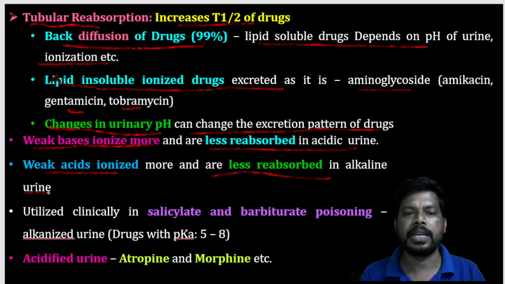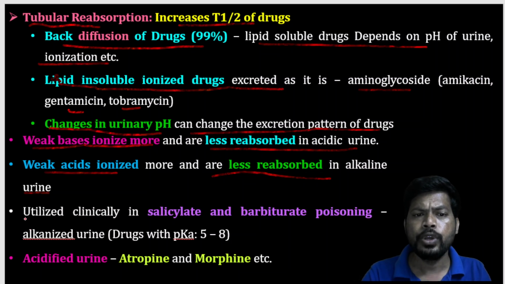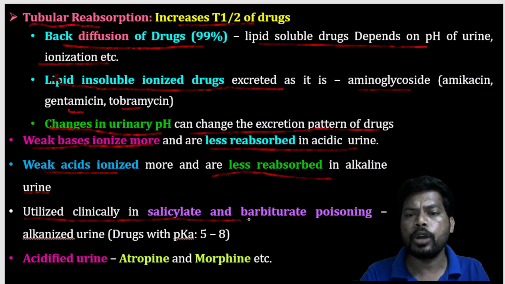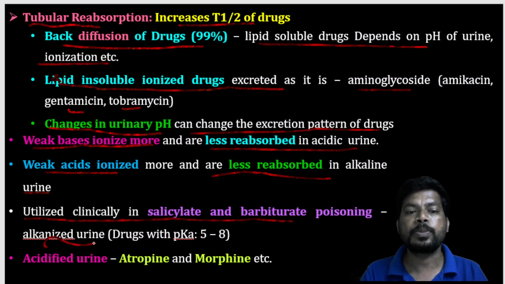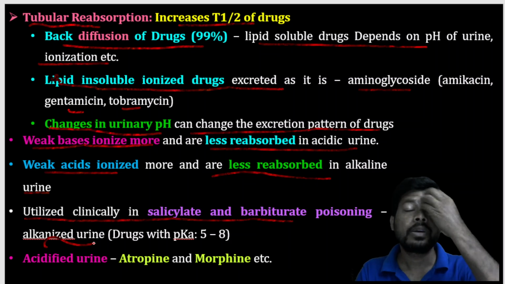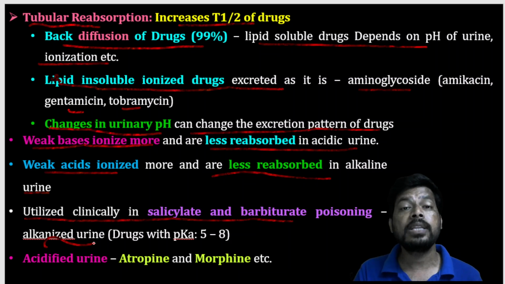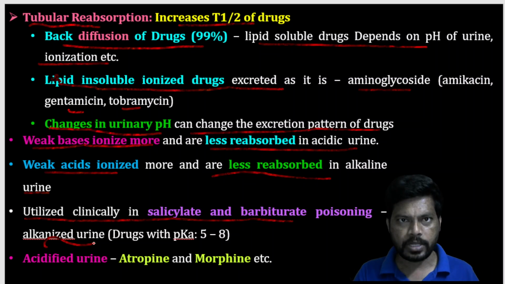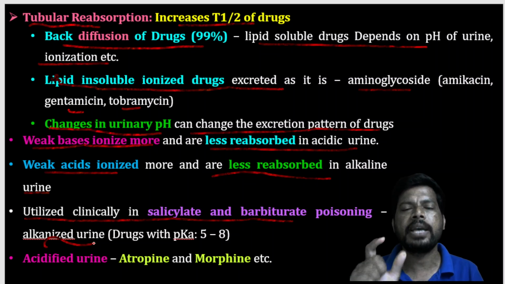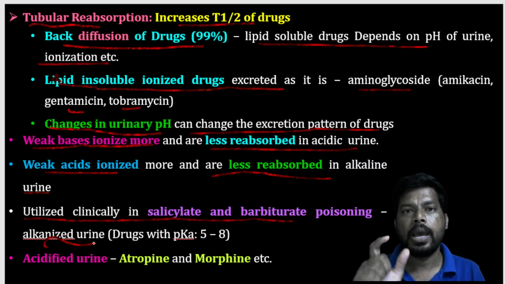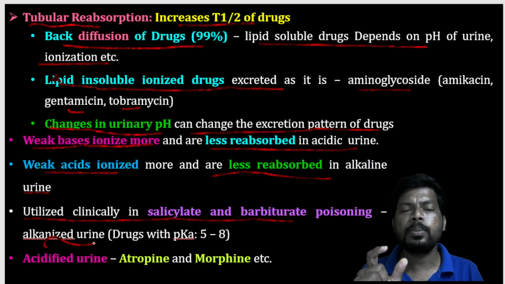This is utilized clinically in salicylate and barbiturate poisoning through alkalization of urine. Salicylic acid is an acid and barbiturates are also acids. So if the dose of salicylic acid or barbiturates becomes excessive in the body, that poisoning can be eliminated.